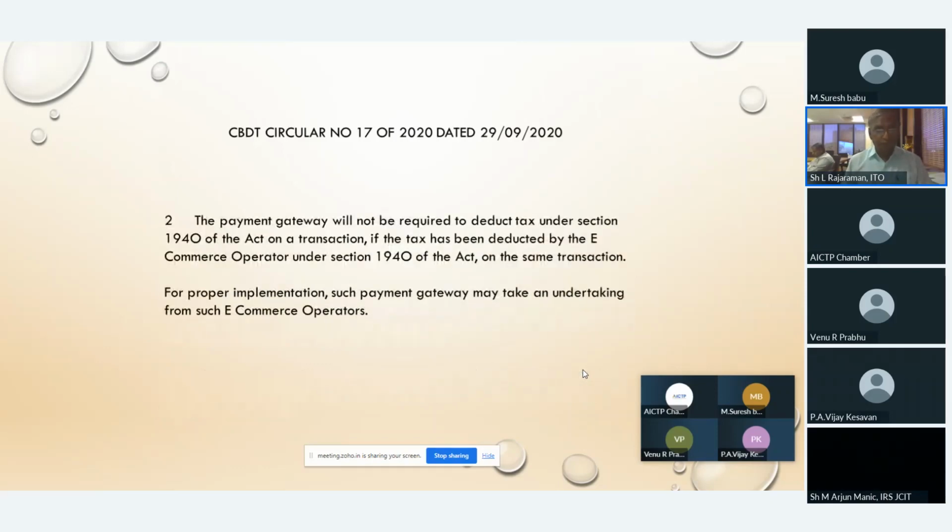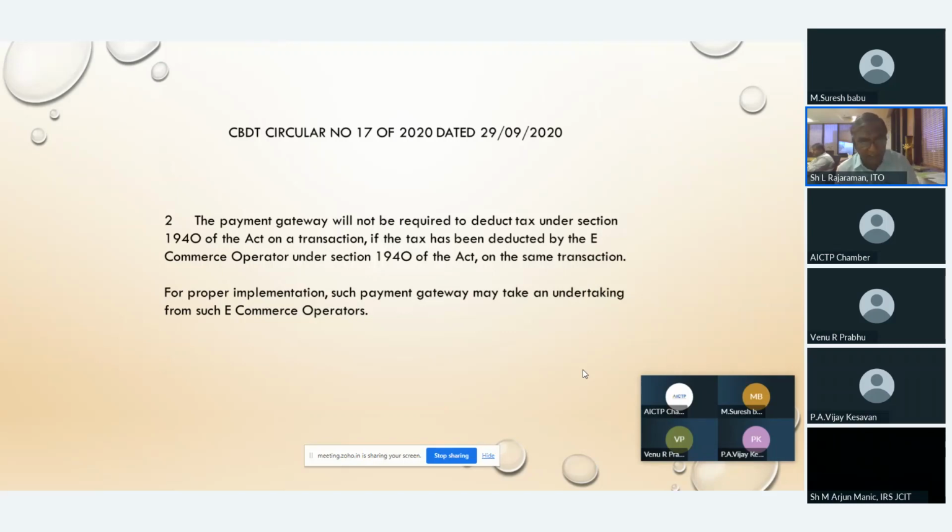Point number 2. Between the e-commerce operator and e-commerce participant, there will be a payment gateway. So now they are dealing with that.